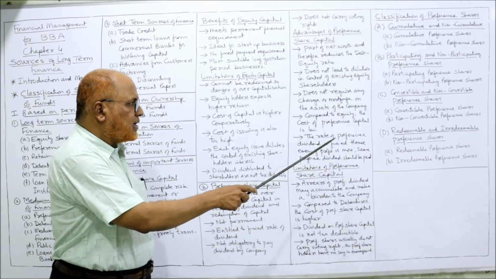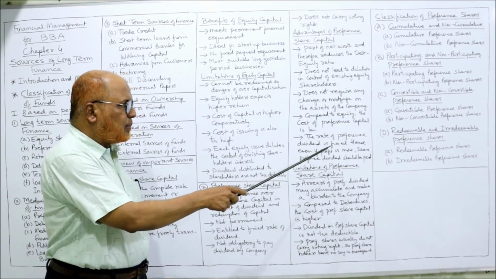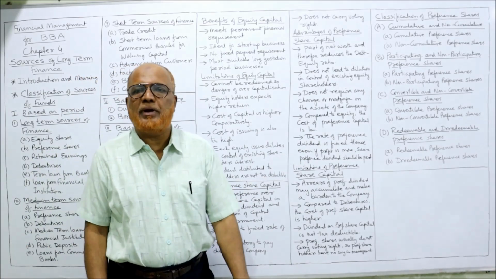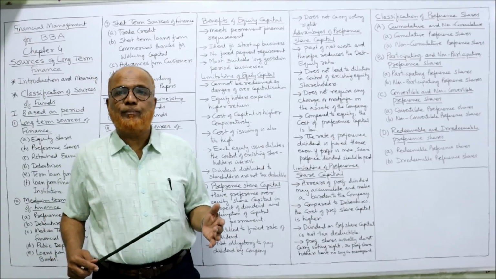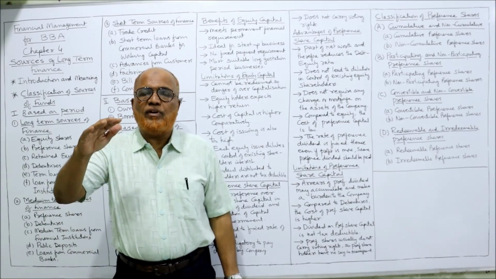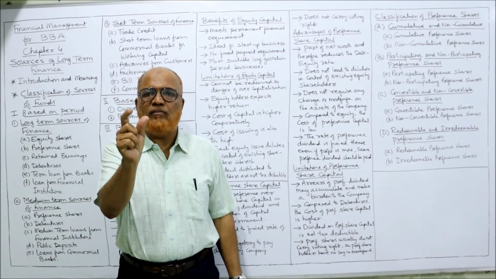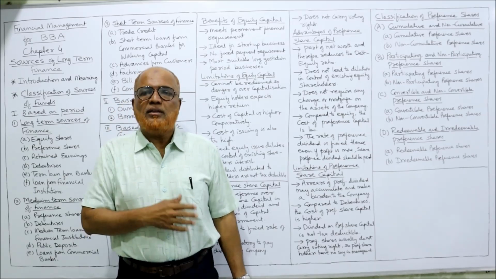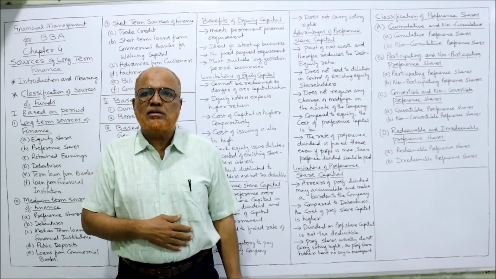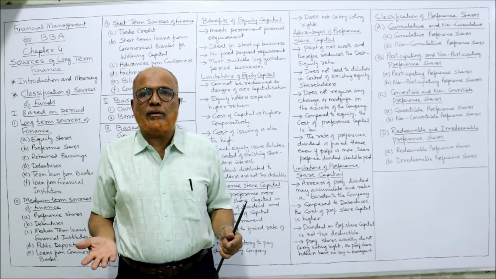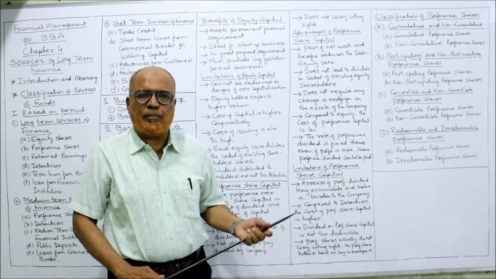Next one is the rate of preference dividend is fixed, hence even if the profit is more, the same preference dividend should be paid. Another advantage to the company. Even if the company profit is huge, they will pay only the fixed rate of dividend to preference shareholders. The rate of dividend will not increase. So that's an advantage to the company. Only a fixed rate of dividend they are paying.